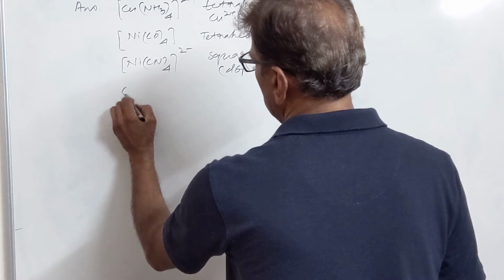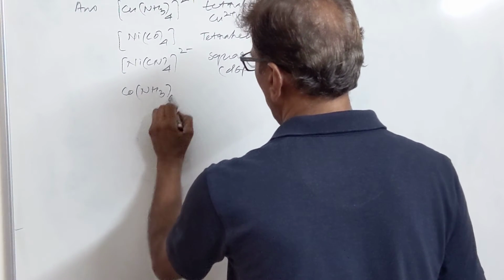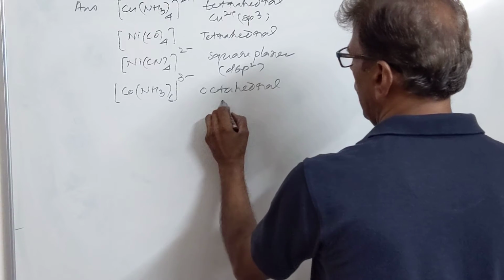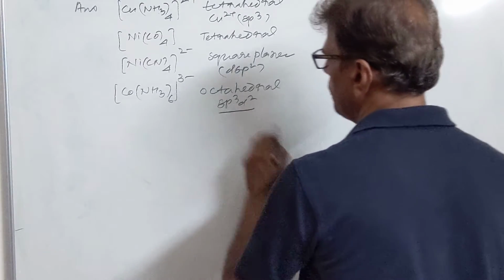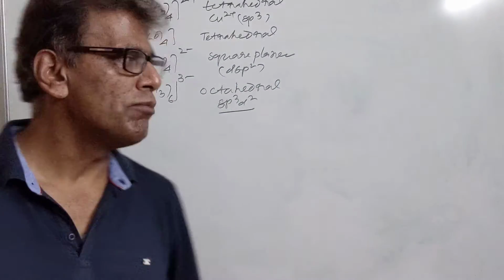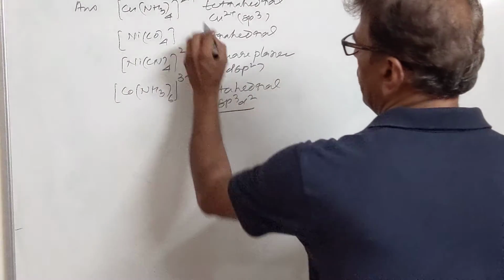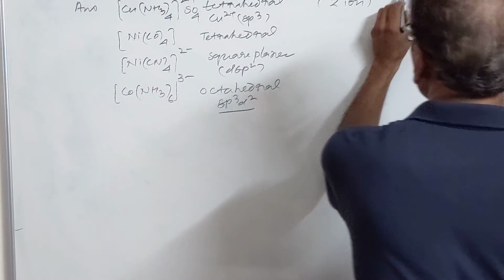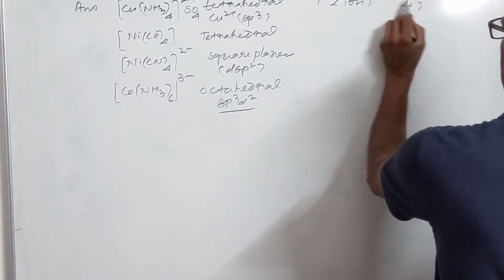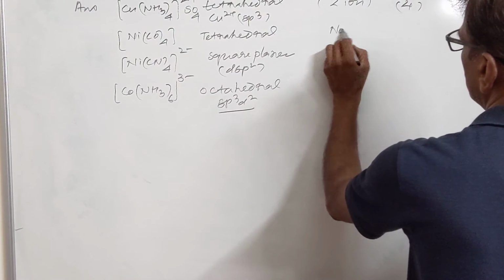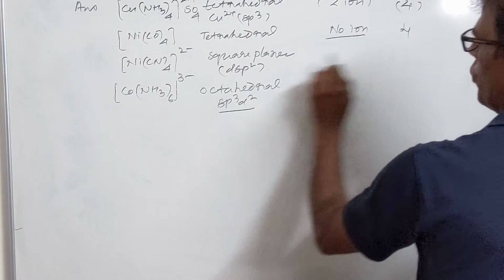Similarly, we have Co(NH3)6. This is having octahedral geometry, sp3d2 hybridized. So different complexes have different geometry and they produce different numbers of ions in the aqueous solution. If we have the first complex, it is having sulfate, it will produce 2 ions. Coordination number, if we want to know, it is 4 in case of copper, and this will produce no ion. Coordination number is 4 in this complex.